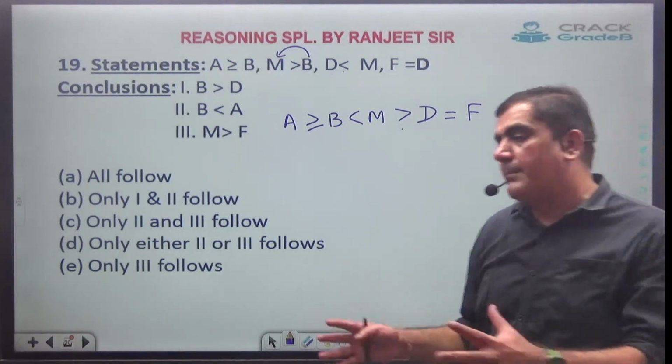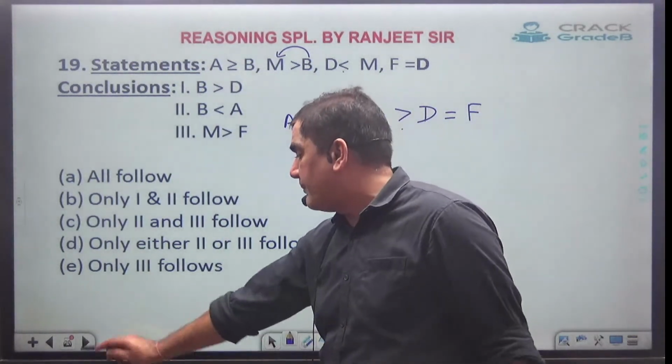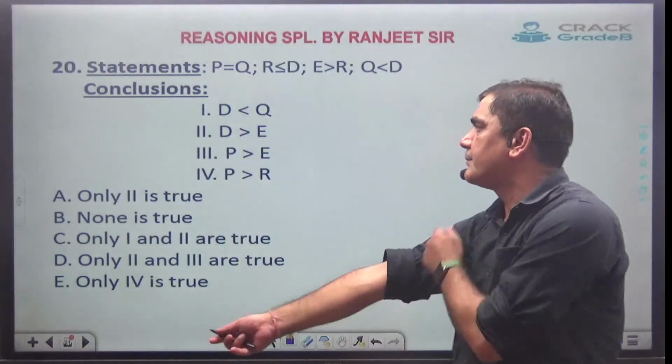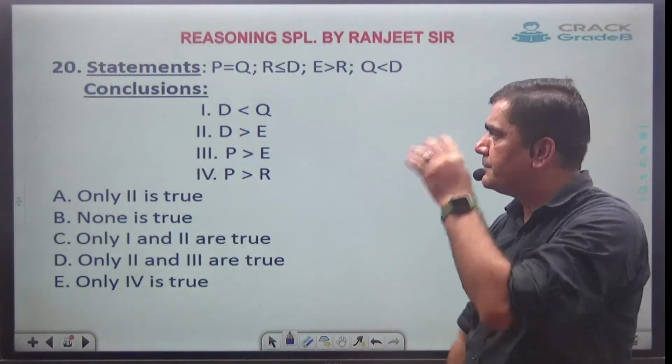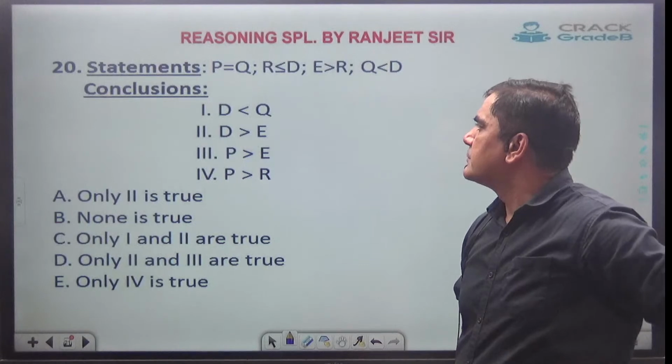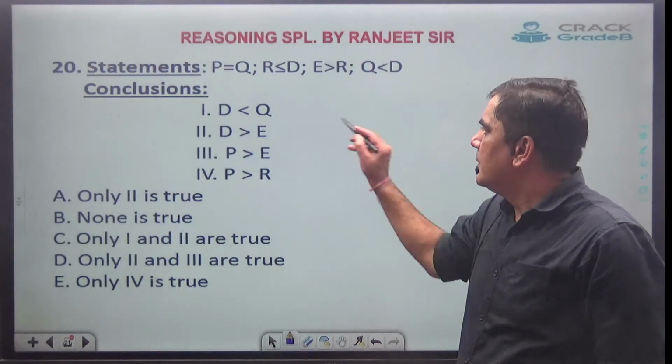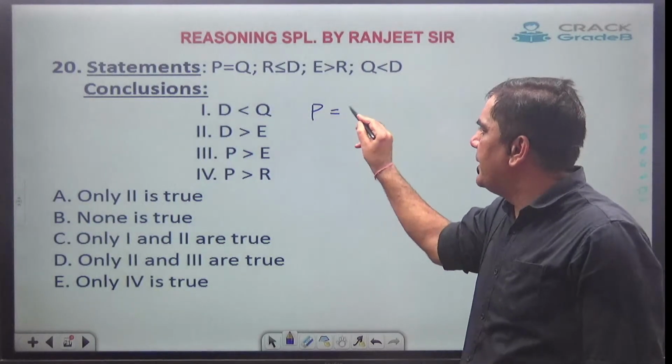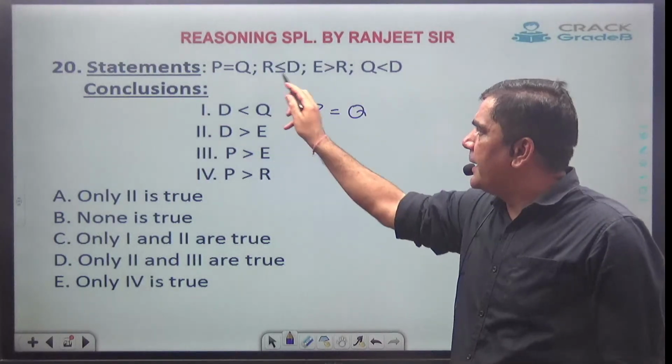This is how you have to combine the statement here. Let's combine this one. First I will say P and Q will be together. Then P and Q, none has come.